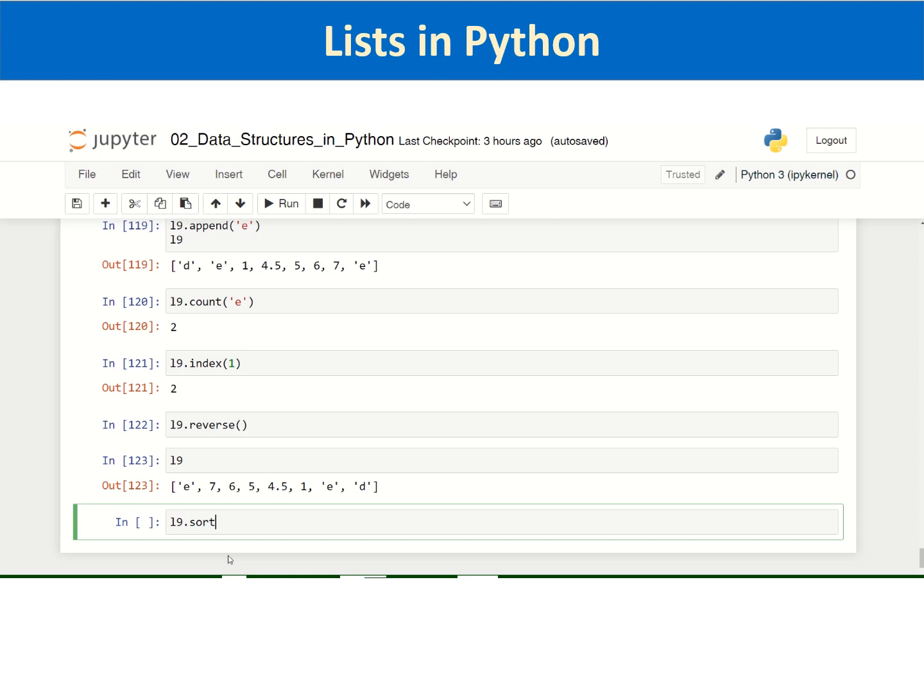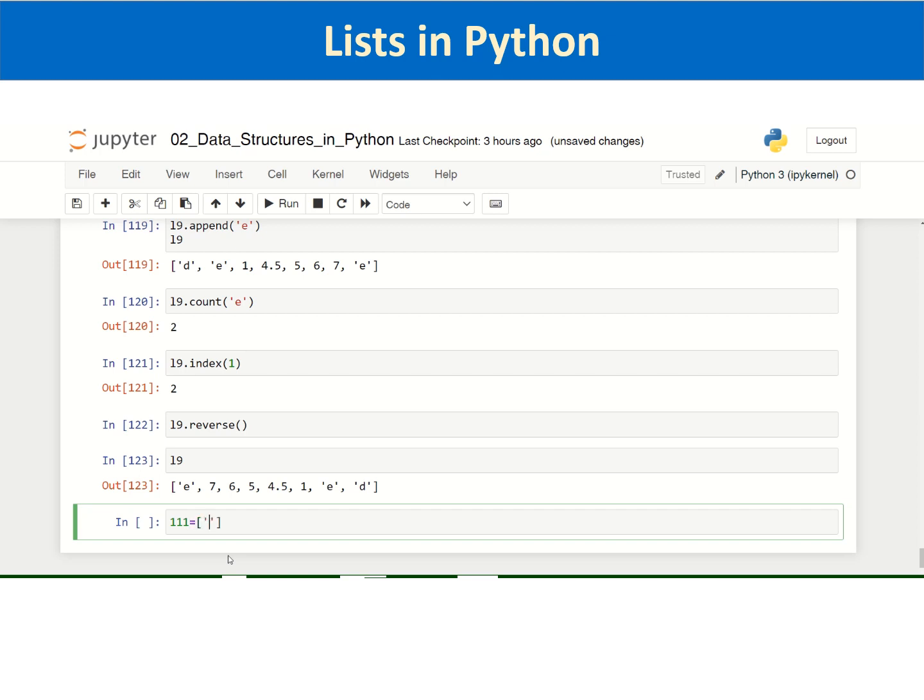For this, I think we should use a better list. Suppose we define a list L11.